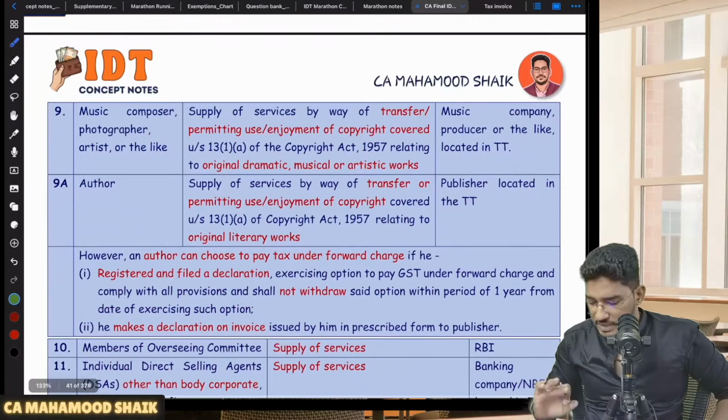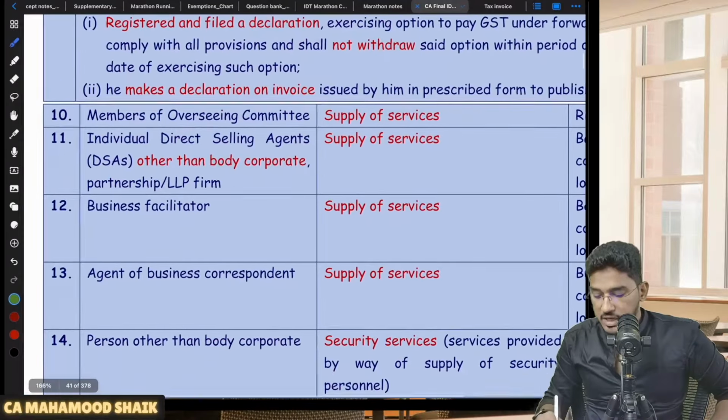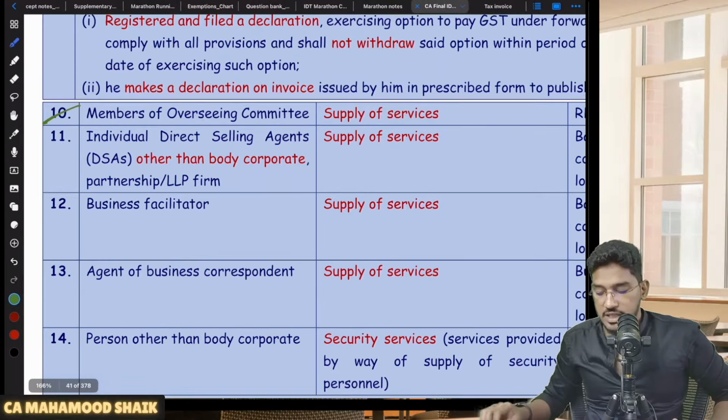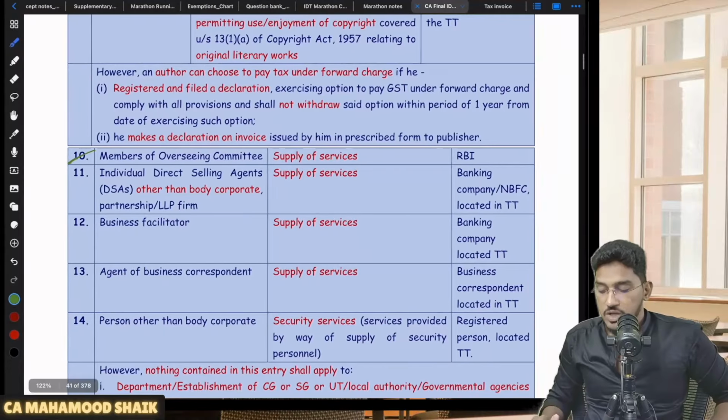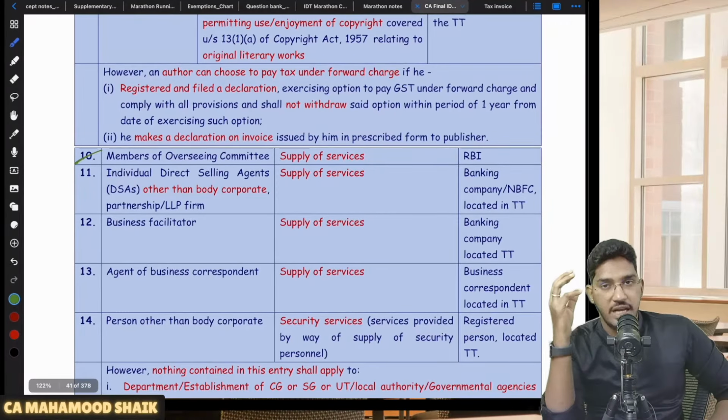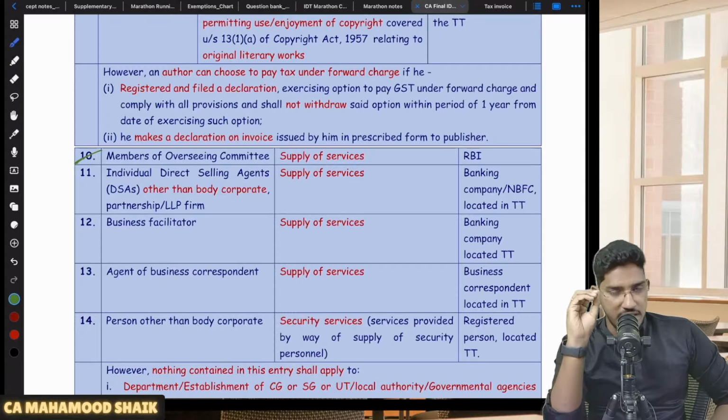Next, 9(9)A, I will come back to that later. Next one, I will see this one, the 10th one. The 10th is also related to the financial sector only. So members of the overseeing committee: RBI will have a committee called the overseeing committee. In that overseeing committee, some industry experts will be appointed as members.